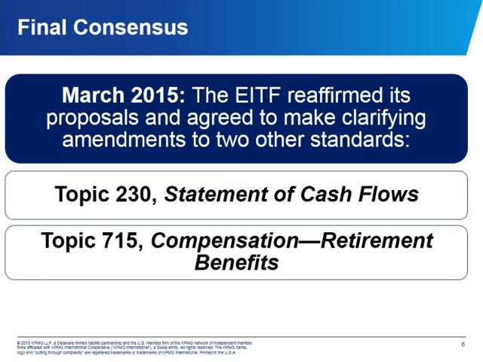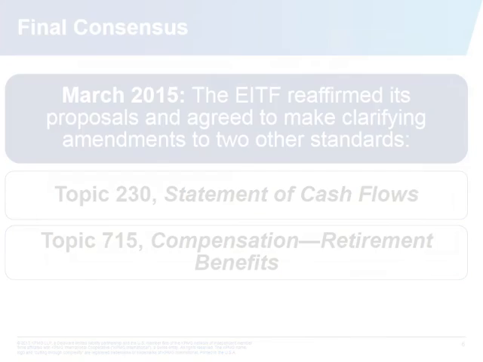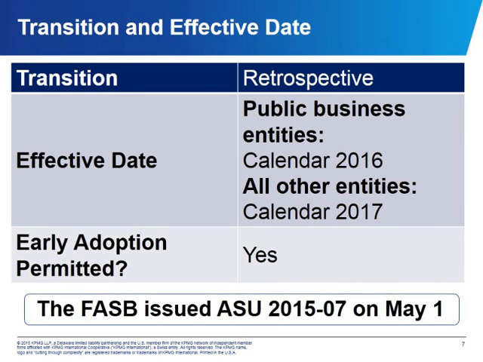So let's talk about transition. When will this be effective? When can companies start taking advantage of this? Sure, the new guidance requires retrospective adoption, so all comparative periods presented would be affected. And the effective date for public business entities is for annual periods beginning after December 15th, 2015, and interim periods within those annual periods, so generally calendar year 2016. And the effective date for all other entities would be 1 year later, so calendar 2017. And early adoption would be permitted and encouraged.